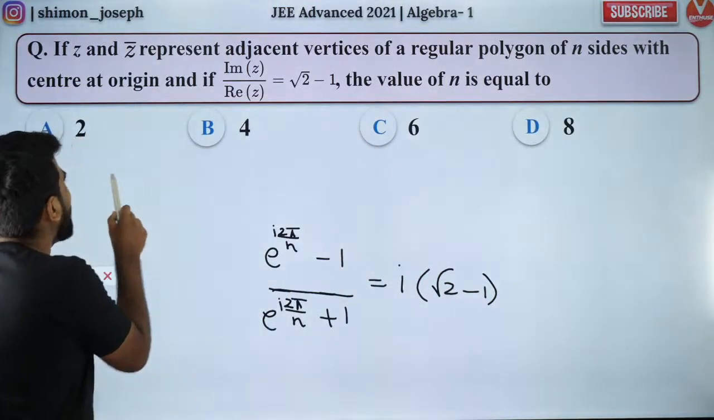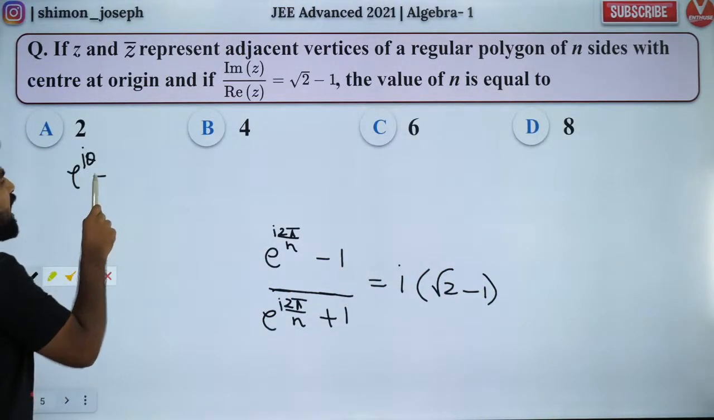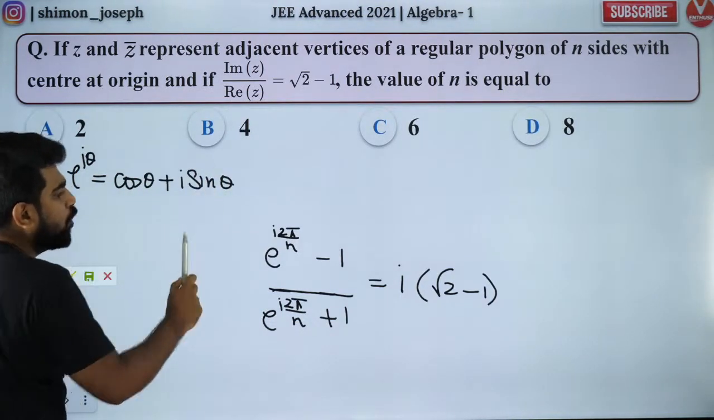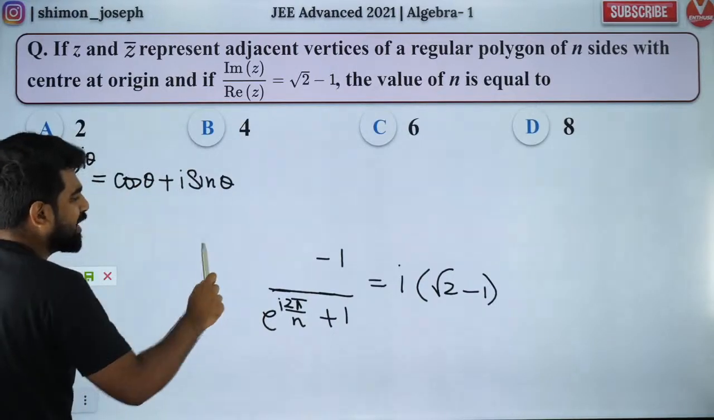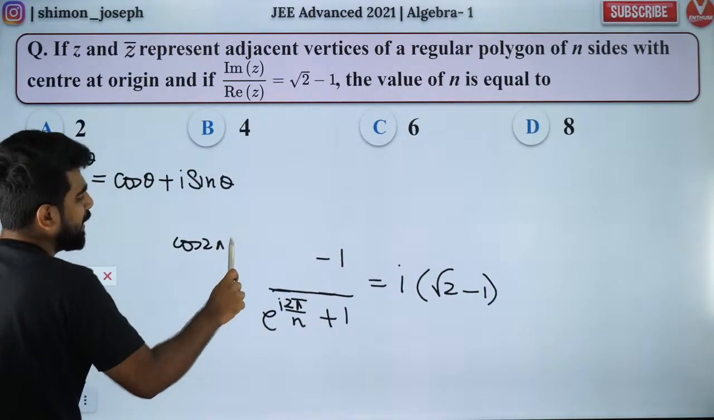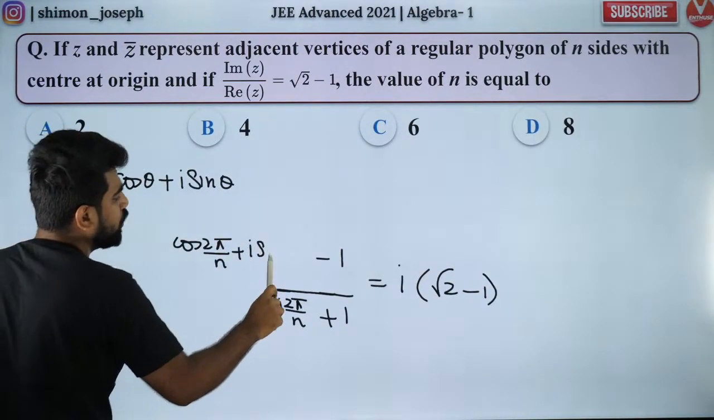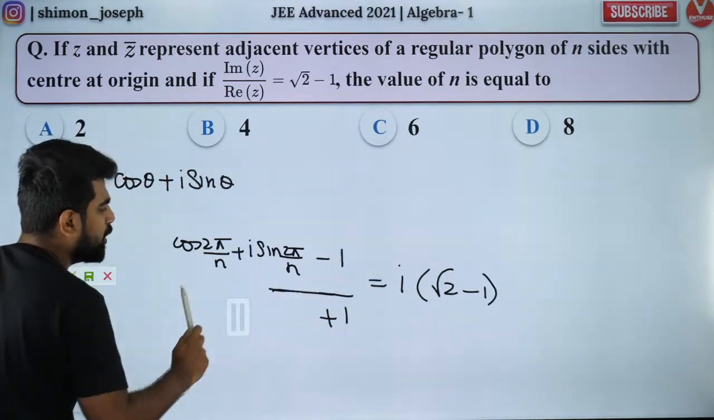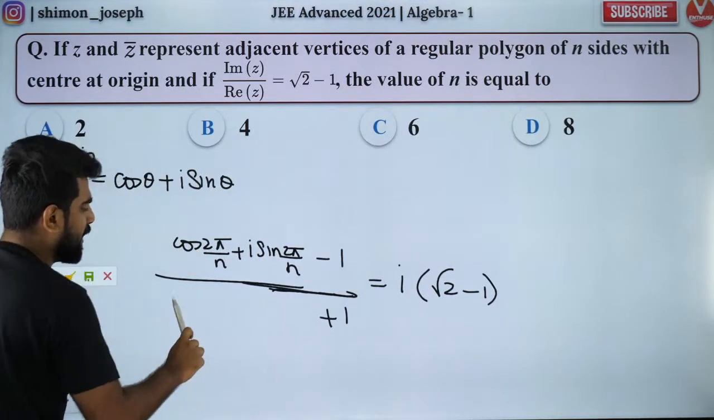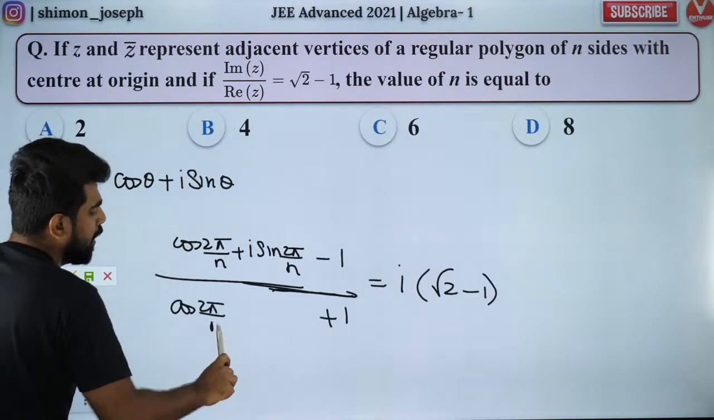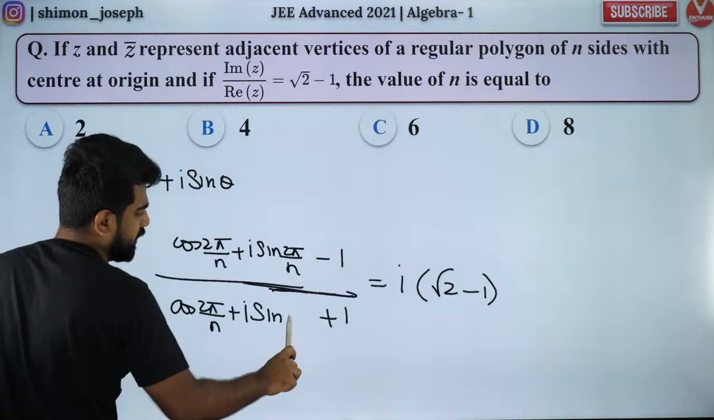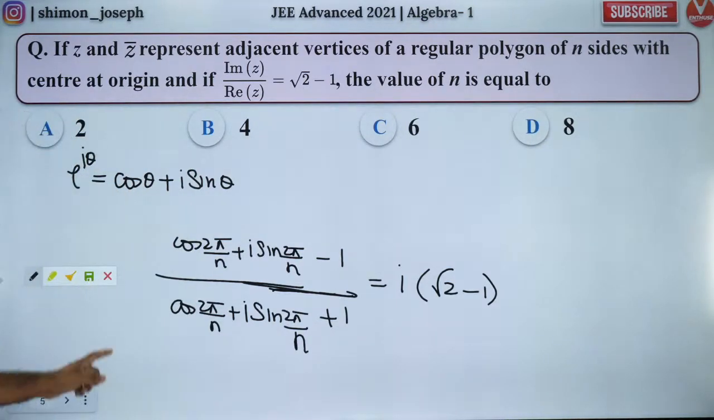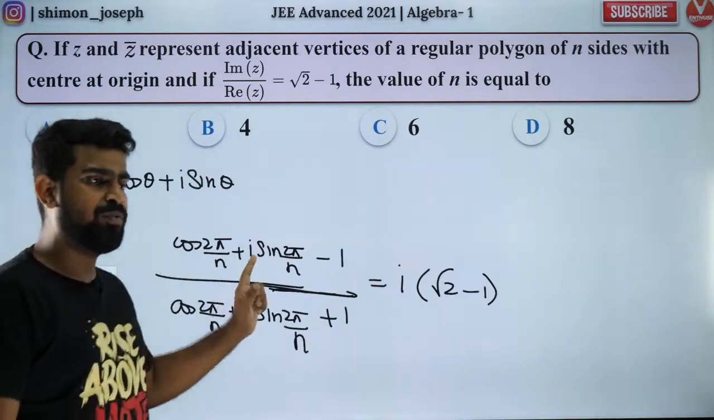So what is e to the power iota theta? E to the power iota theta is nothing but cos theta plus iota sin theta. Now trigonometry. So e to the power iota 2 pi by n is cos 2 pi by n plus iota sin 2 pi by n. Similarly, the denominator also, e to the power iota 2 pi by n, I write as cos 2 pi by n plus iota sin 2 pi by n. Is that clear, guys? Everybody? Did you all like it? I'm going to simplify this.